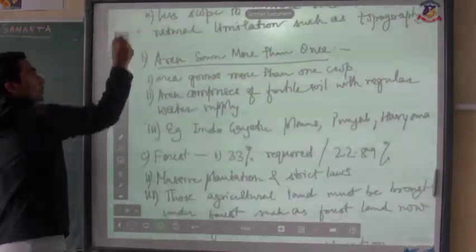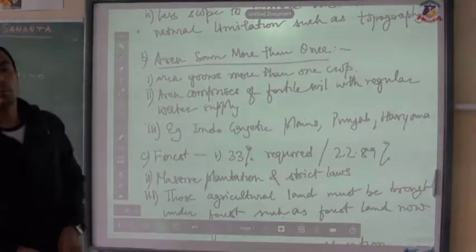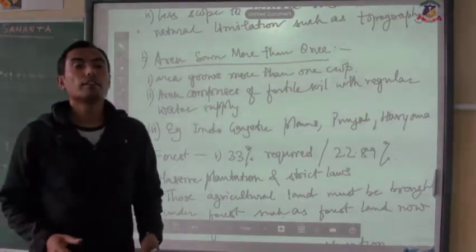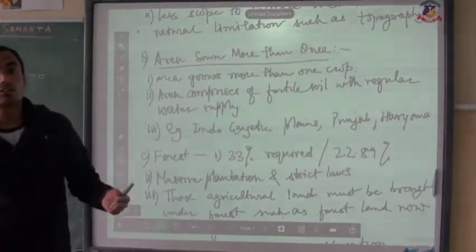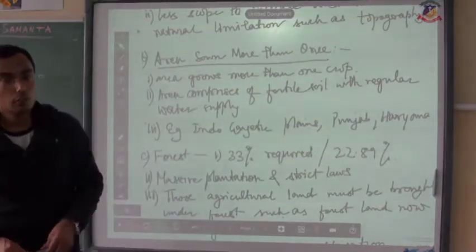Next is area sown more than once. Area sown more than once means a piece of land which is cultivated more than once. Therefore, that is why India is a self-sufficient country in terms of food grains.